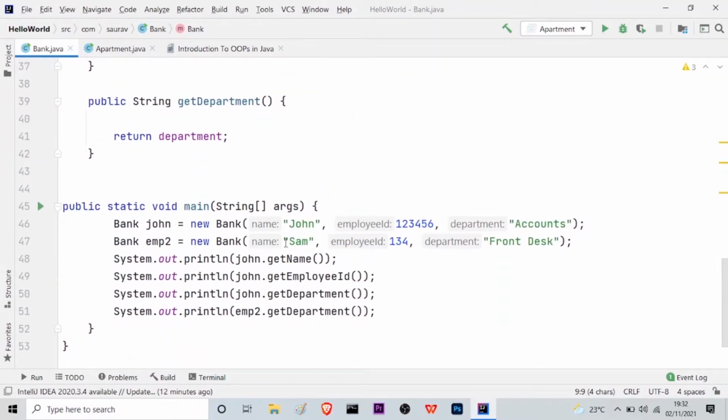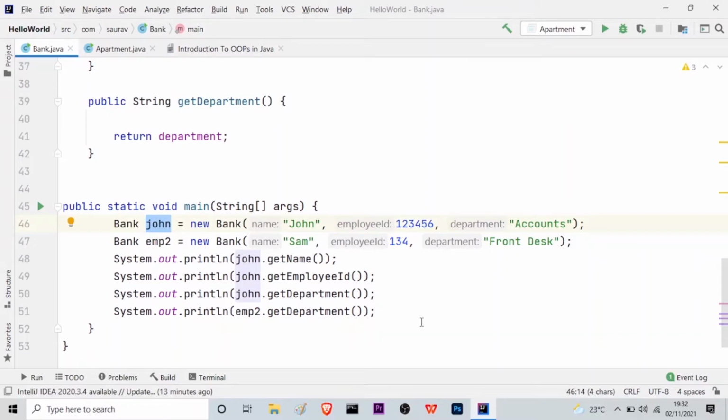So after using the set and the get method and defining the class and the body of the class, let us go into the main function as you can see here. So in order to instantiate or create an object, what we can do is, you can see this is the name of the class and this is the new object, say John.